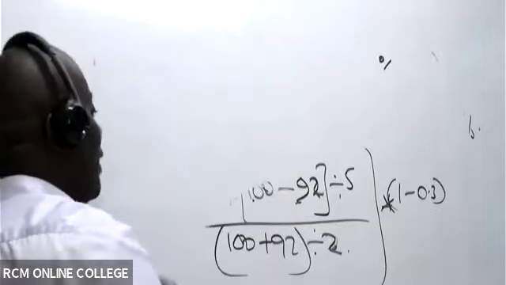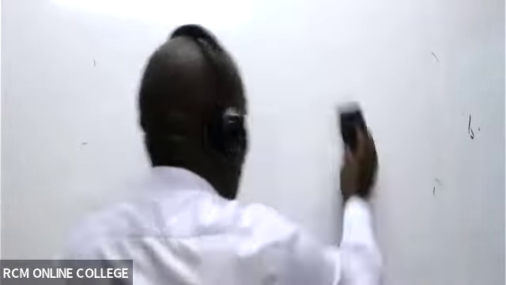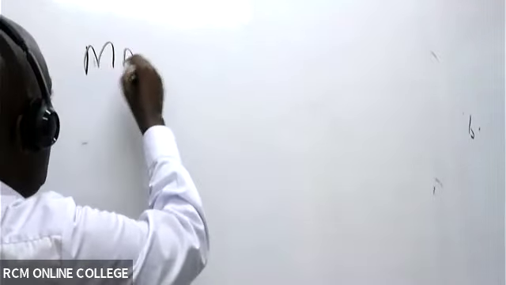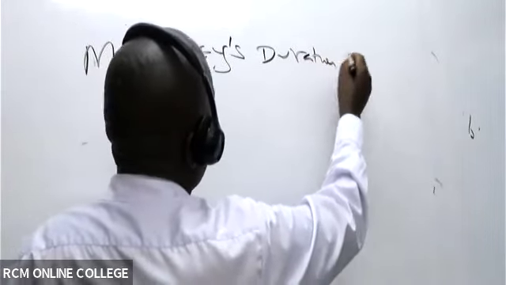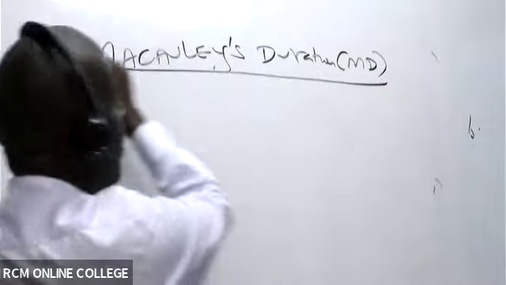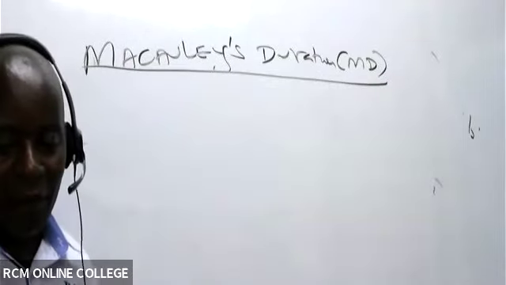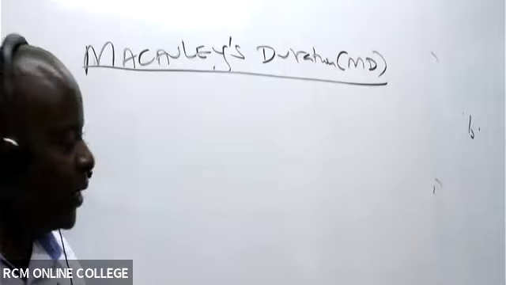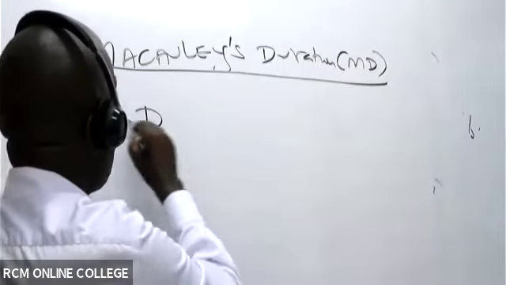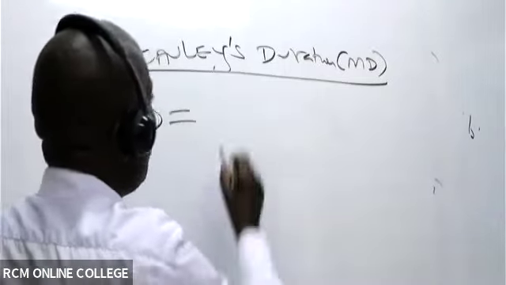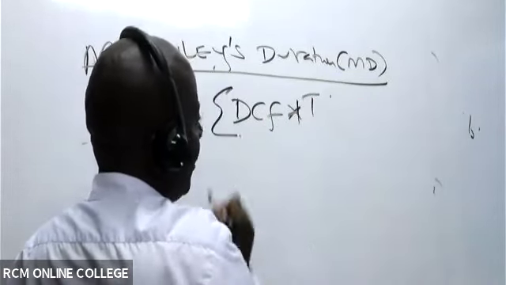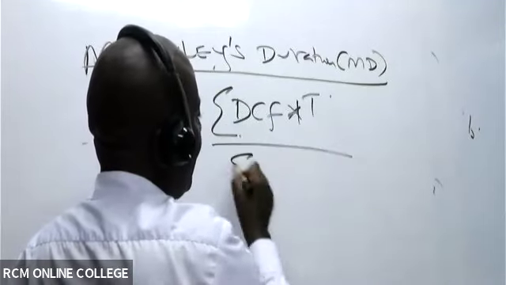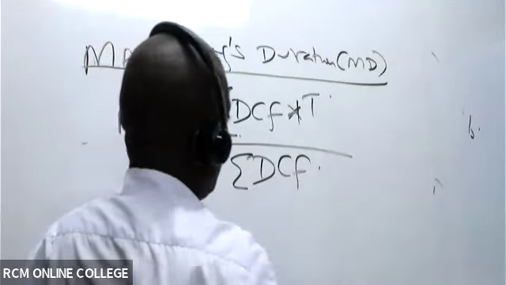how we get the Macaulay's duration. Macaulay's duration is the easiest. It is the Mr. MD himself. So how do we get this Macaulay's duration? The MD. What we shall do to get Macaulay's duration, we normally take the discounted cash flows times time. You add. And then you give us the summation of discounted cash flows.